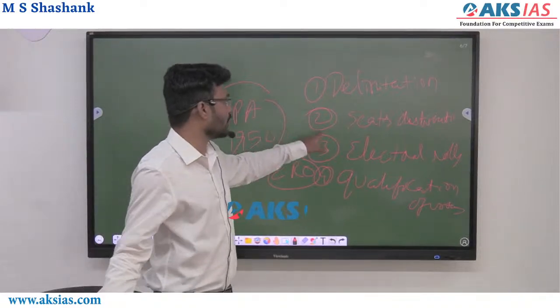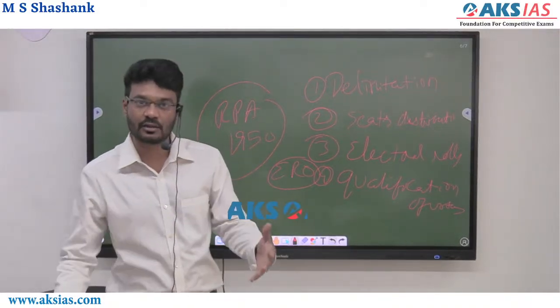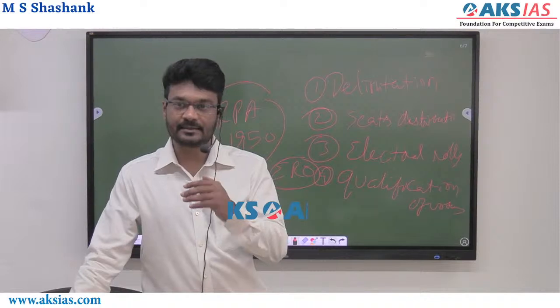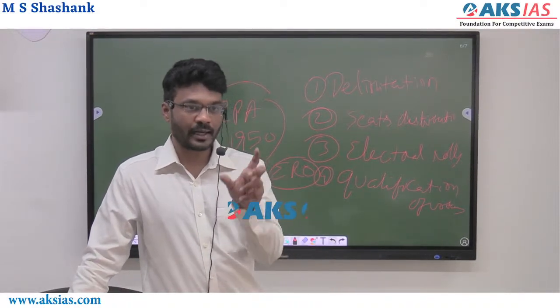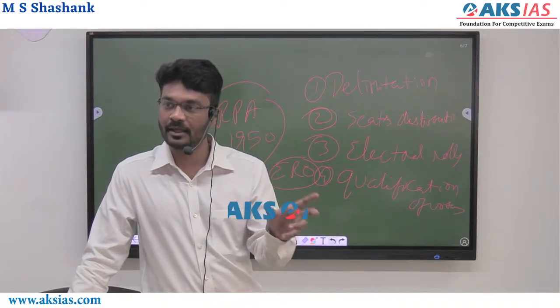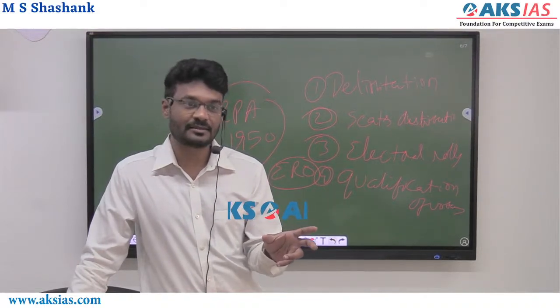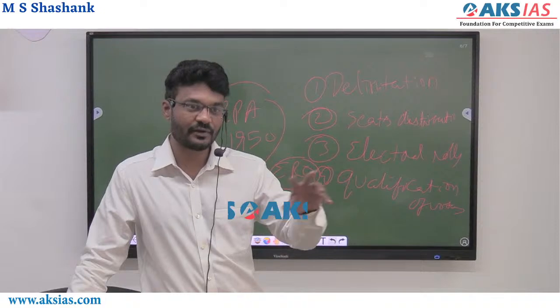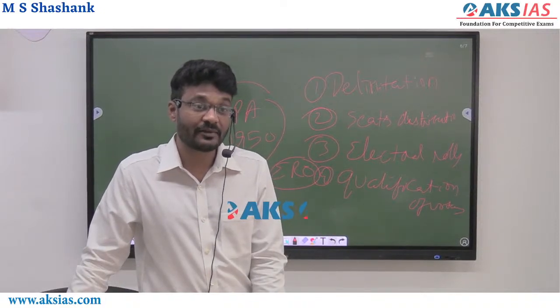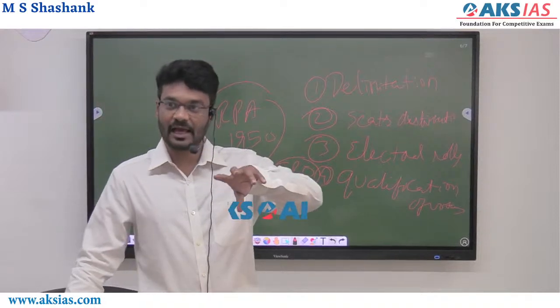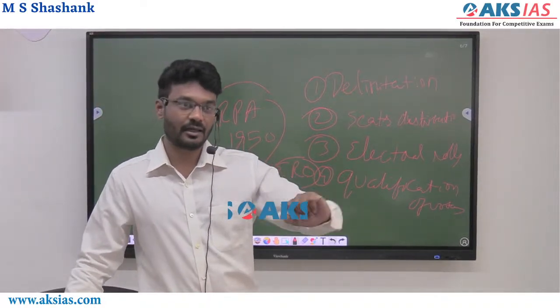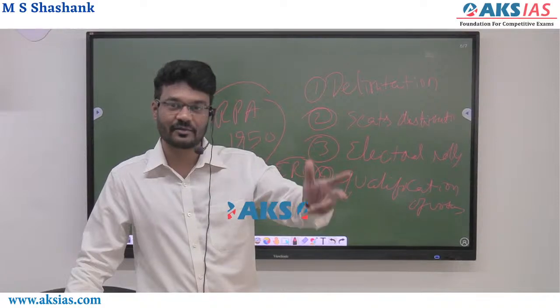Based on the number of constituencies, assembly seats and MP seats will be distributed. You know this: one MP constituency will have how many MLA seats? Seven. One MP constituency will have 7 MLAs.